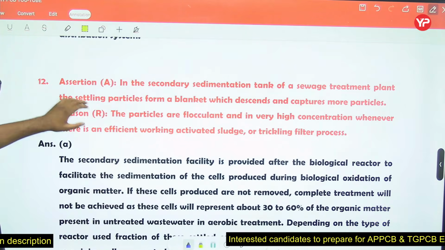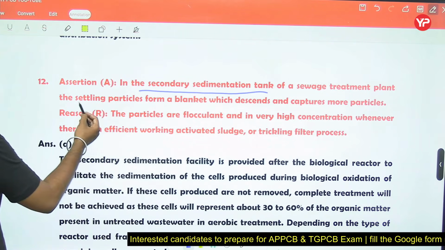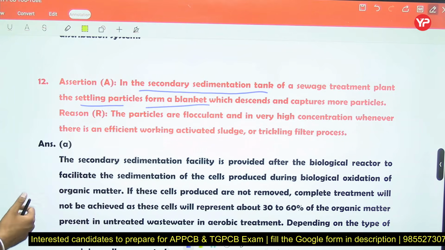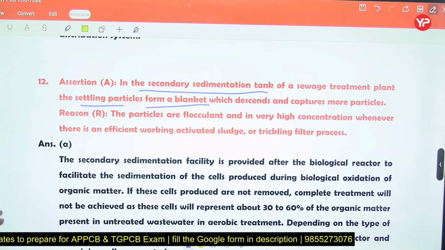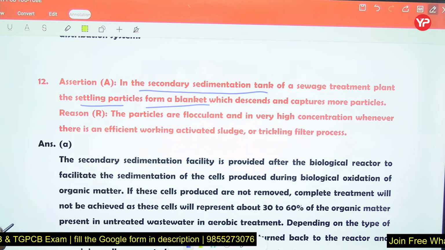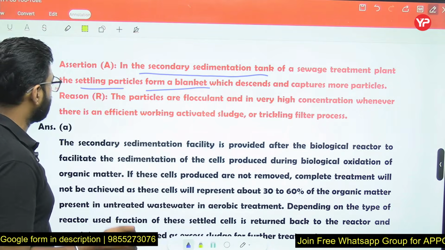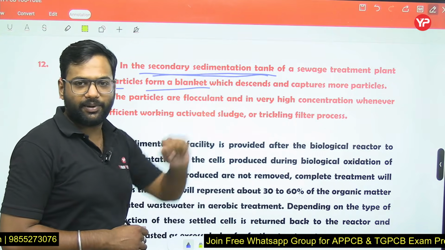Now question number 12. In the secondary sedimentation tank of a sewage treatment plant, the settling particles form a blanket which descends and captures more particles. The particles are flocculent and are in very high concentration where there is an efficient working activated sludge or trickling filter process. Now in assertion and reasoning, you have to tell which answer is correct.